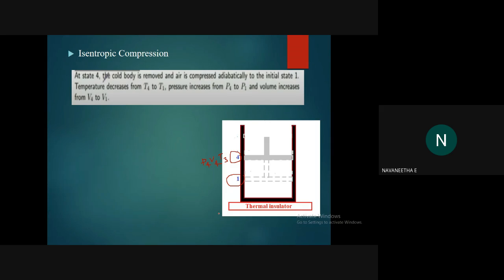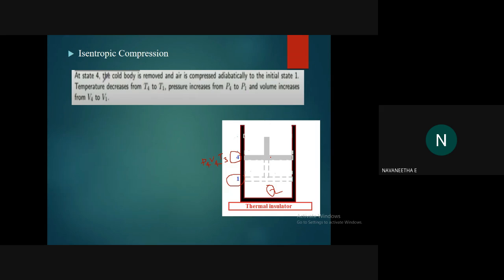So what will happen? Again, the volume will be reduced, okay? Because here a thermal insulator is placed. Thermal insulator means what? No heat exchange will take place, okay? So that means the amount of heat inside the system will not change. If Q amount of heat is here, then there is no change in the amount of heat. The heat will stay inside the system, okay?